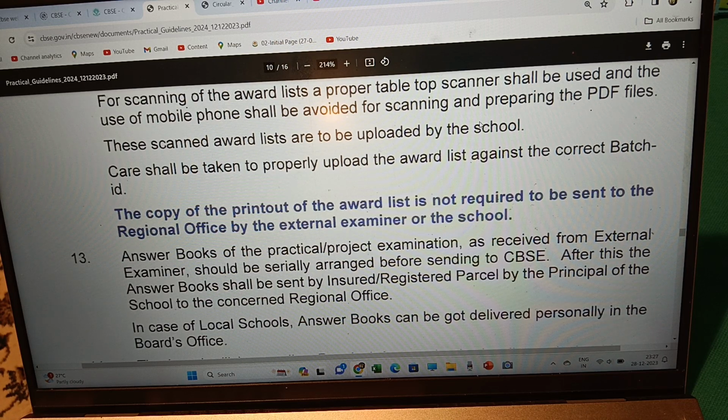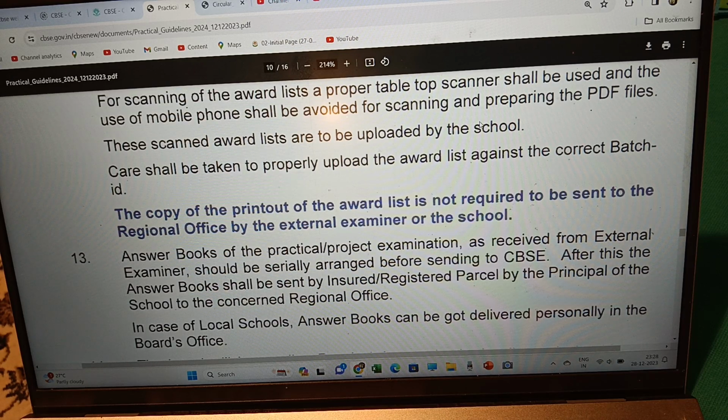Answer books of the practical or project examinations received from the external examiner should be serially arranged before sending to CBSE. After this, the answer books shall be sent by insured registered parcel by the principal of the school to the concerned regional office.